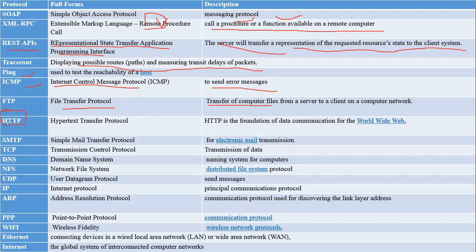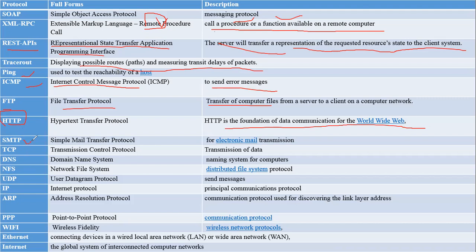HTTP is the biggest protocol, the most widely used while transferring information. That is the Hypertext Transfer Protocol. HTTP is the foundation of data communication on the World Wide Web. While we are using the internet, or transmitting data from one computer to another over the internet, we have to use HTTP or HTTPS. The S stands for secure, which nowadays uses SSL, Secure Sockets Layer. I'm going to discuss that in the next session.